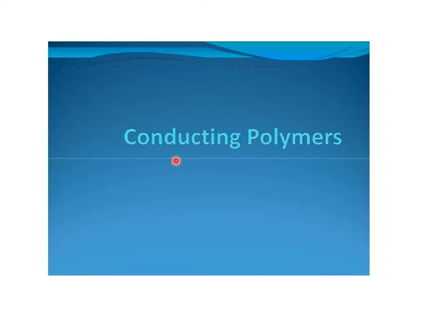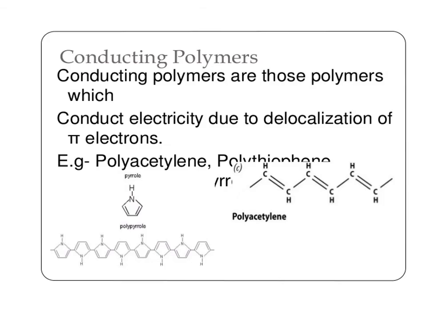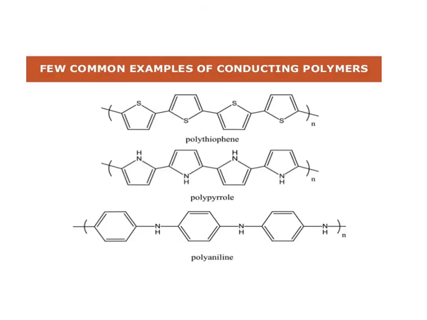Now we'll talk about conducting polymers. What is meant by a conducting polymer? Conducting polymers are those polymers which can conduct electricity due to the delocalization of pi electrons. Known examples of conducting polymers are polyacetylene, polythiophene, or polypyrrole. These are a few examples of conducting polymers.